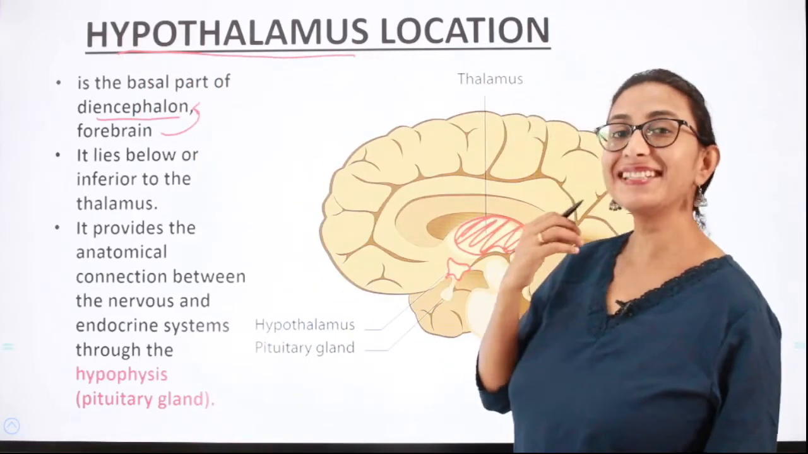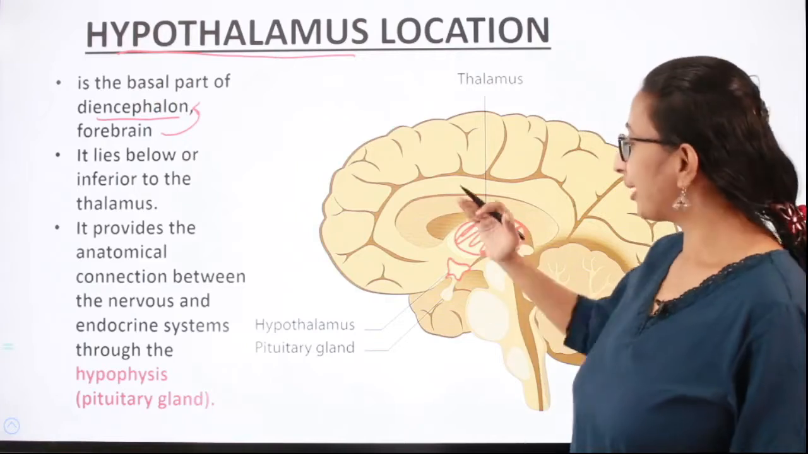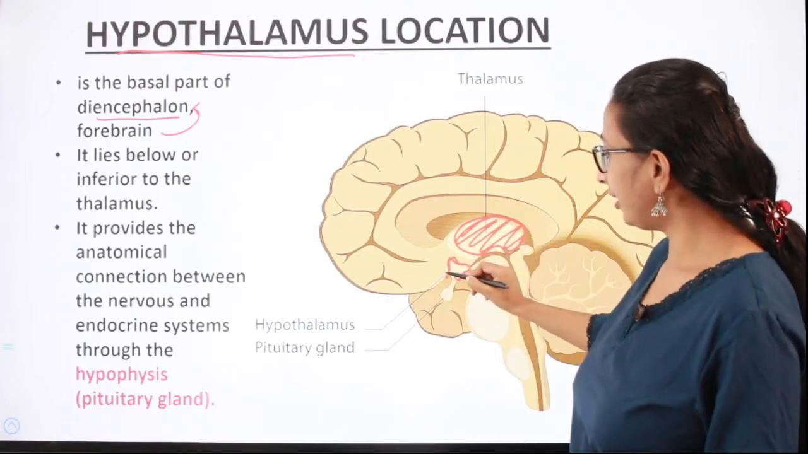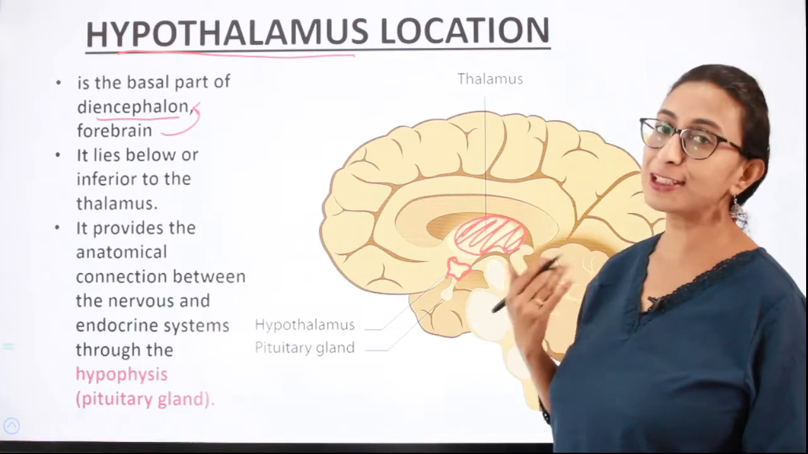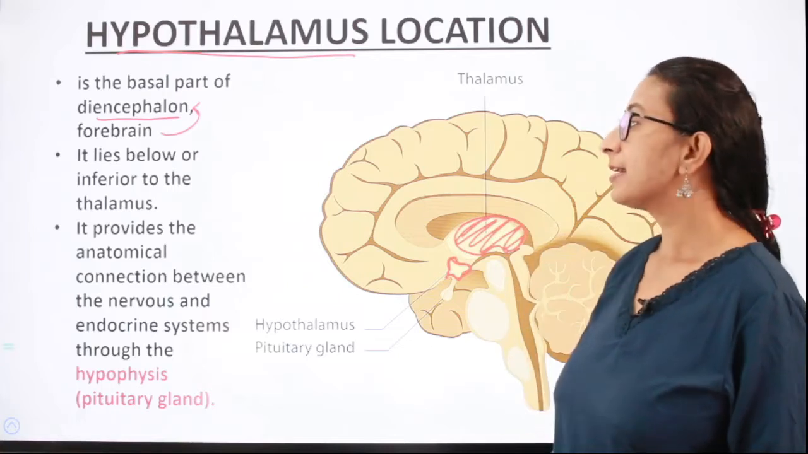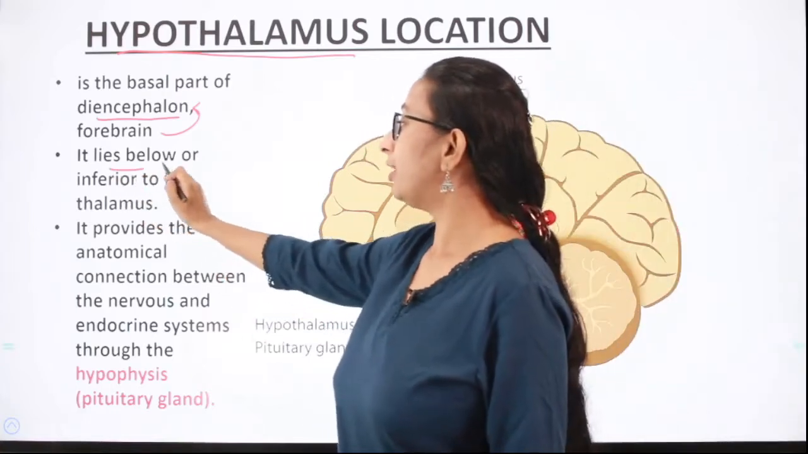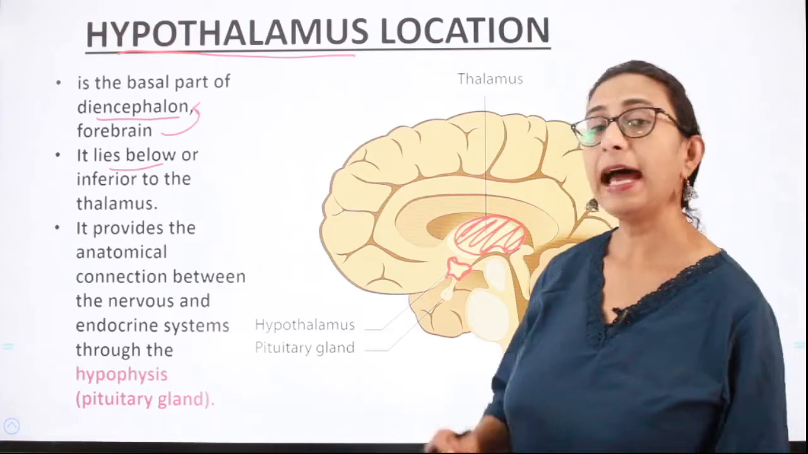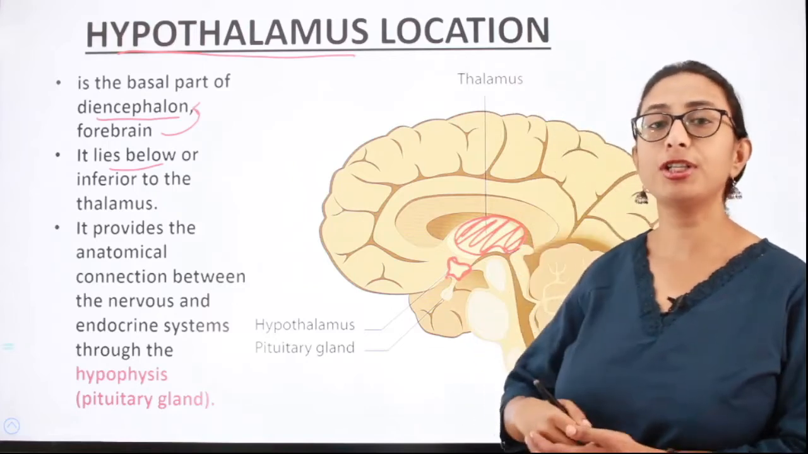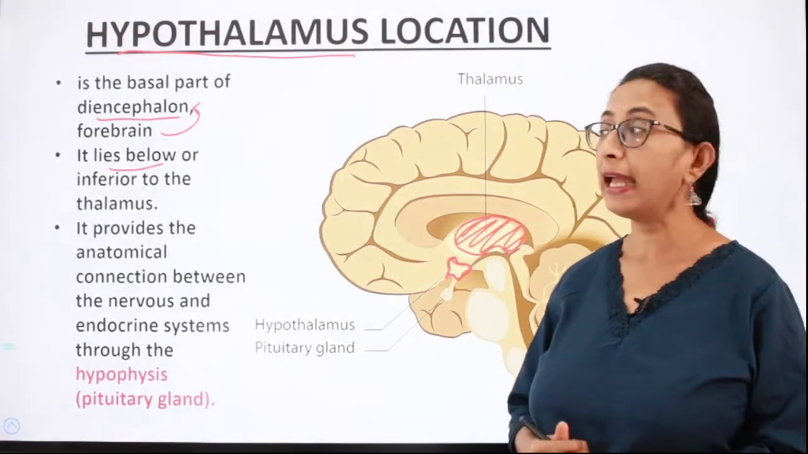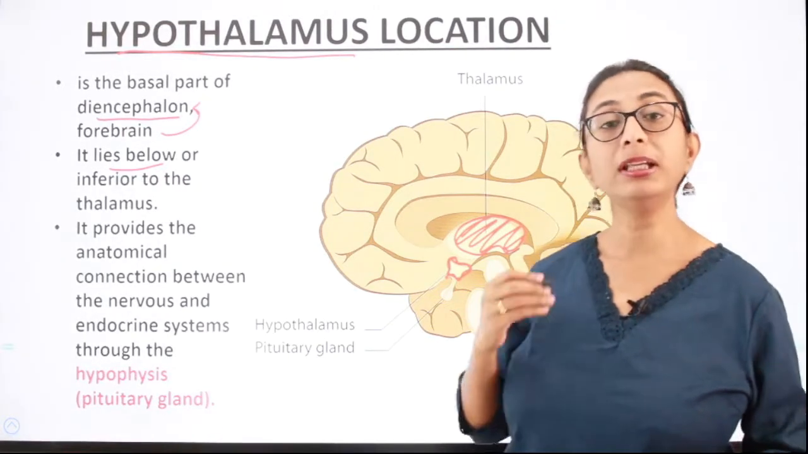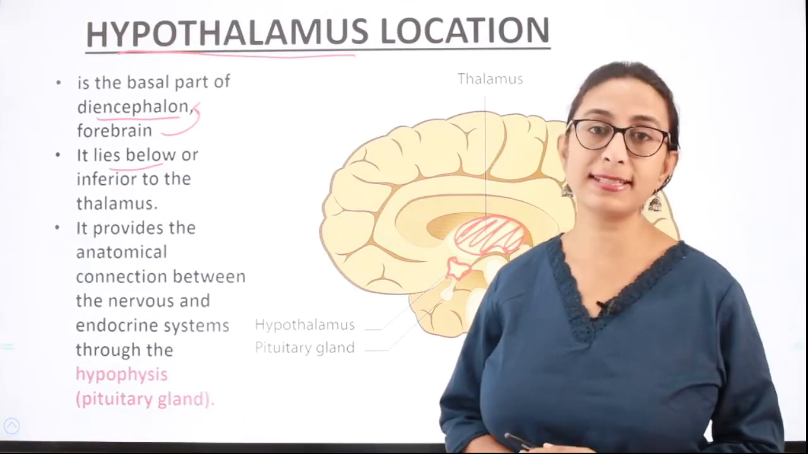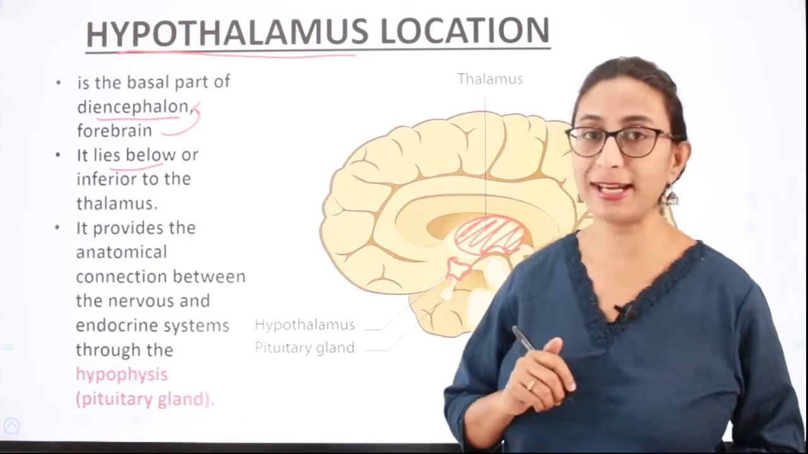Okay, so why is the hypothalamus called so? Because it is situated in an inferior position to the thalamus, or just below the thalamus, it is called the hypothalamus. So it lies below or inferior to the thalamus. And one important function which it serves is, it provides an anatomical connection between the nervous and the endocrine system through the hypophysis.